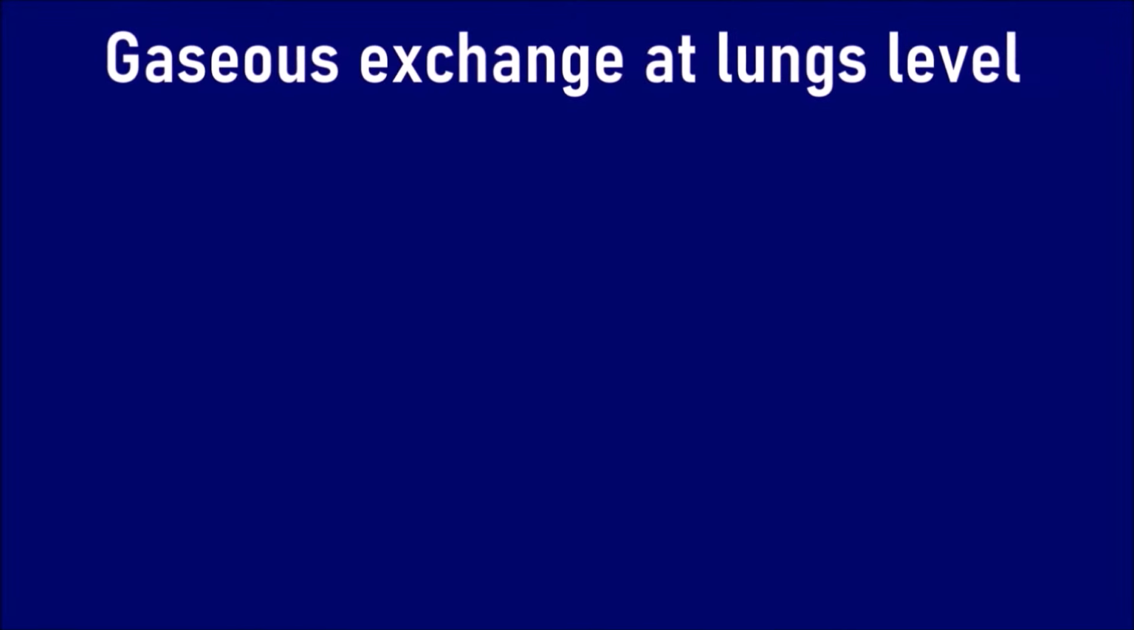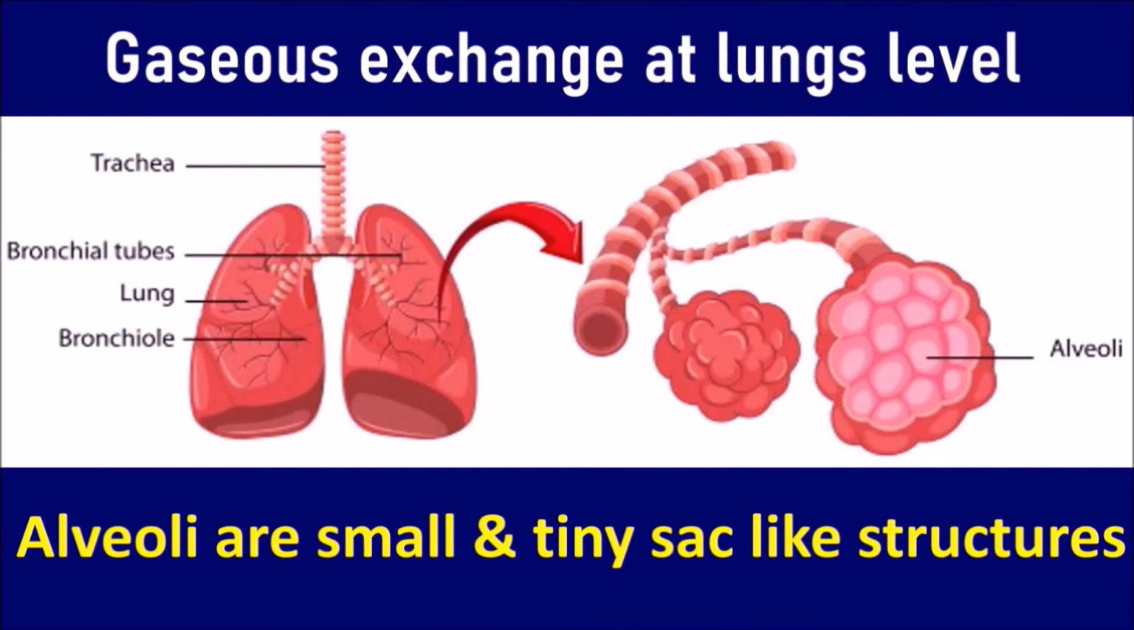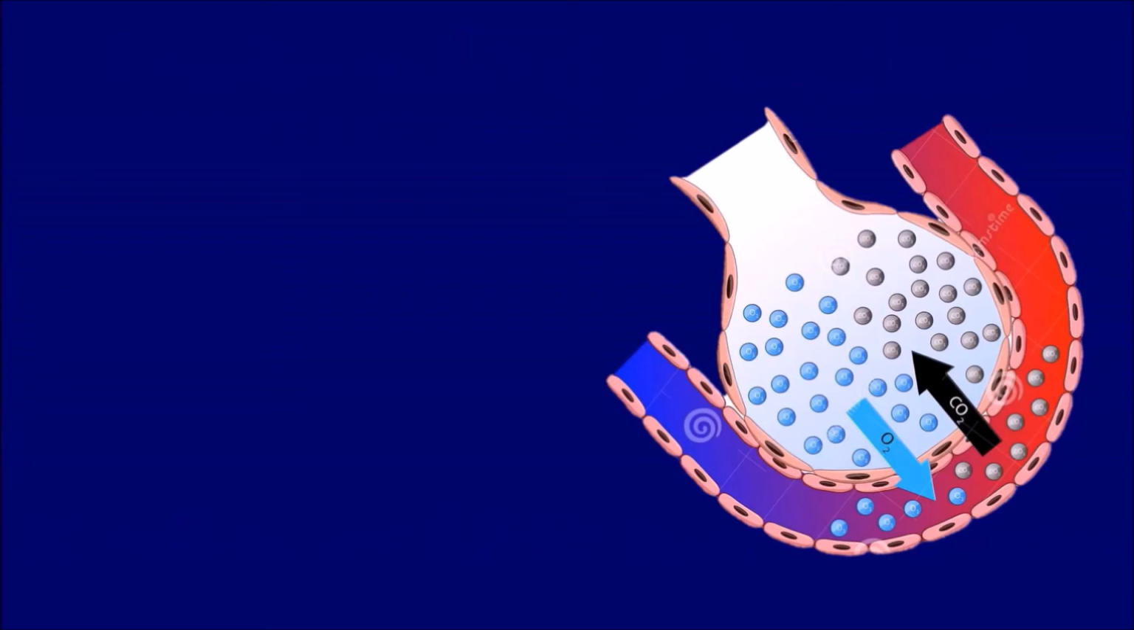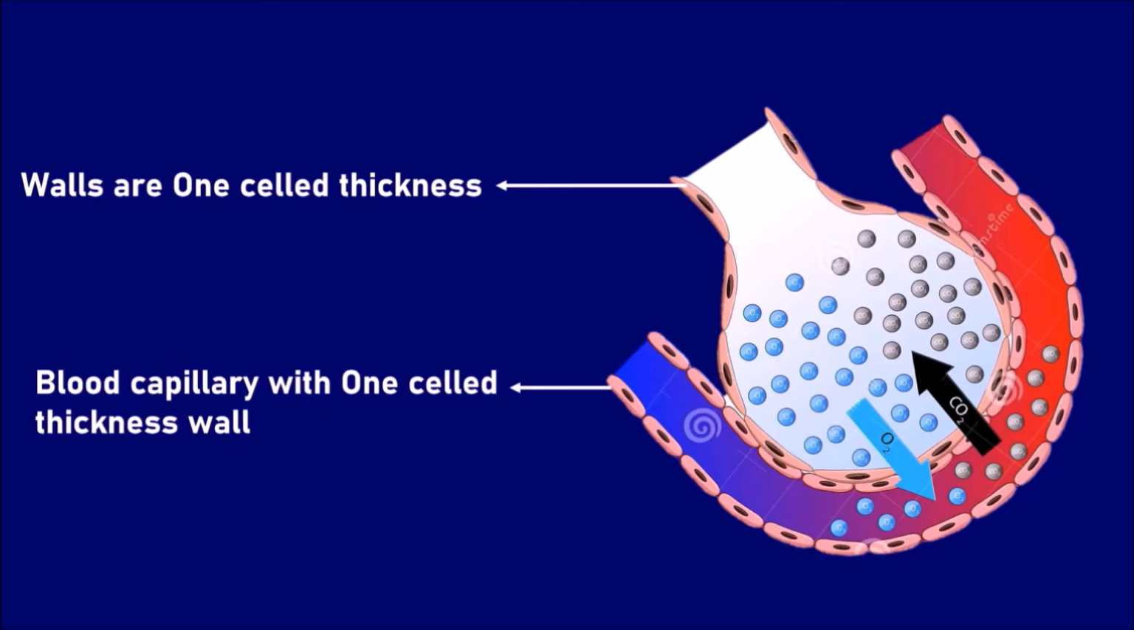Gaseous exchange at lungs level. Lungs are made up of alveoli, which are considered the structural and functional units of lungs. These alveoli are small and tiny sac-like structures. The walls of the alveoli are one cell thick. These alveoli are surrounded by numerous blood capillaries, which also have walls one cell thick.